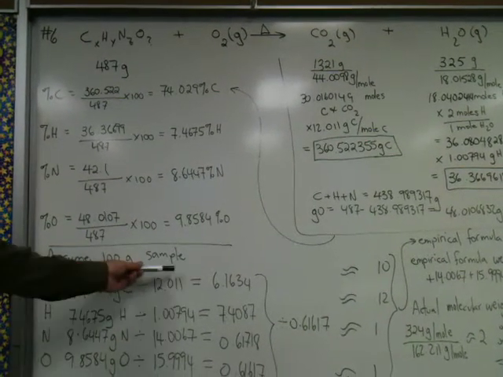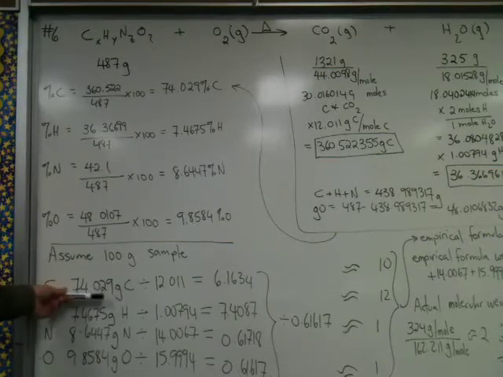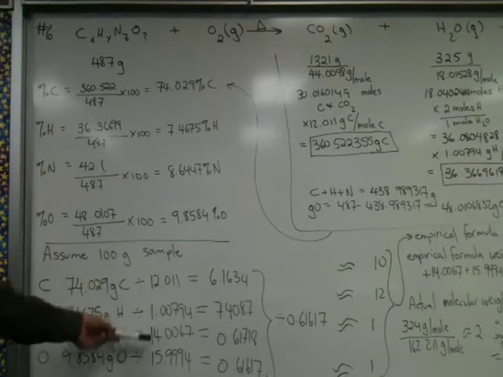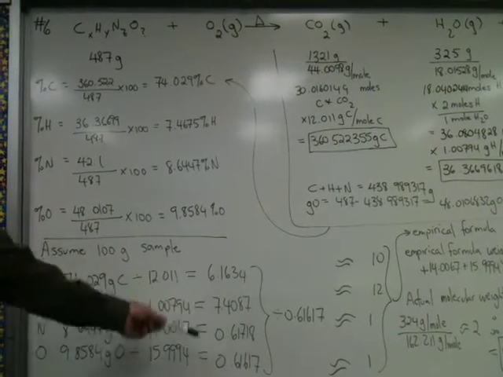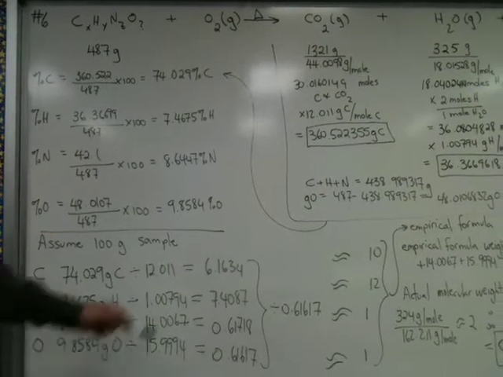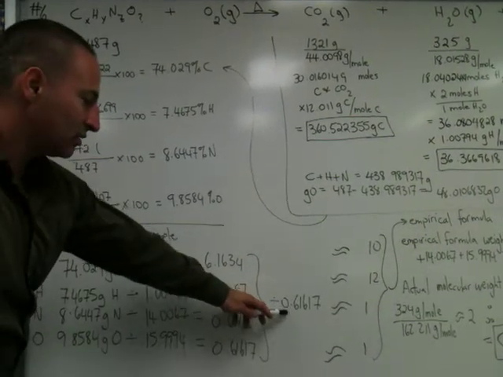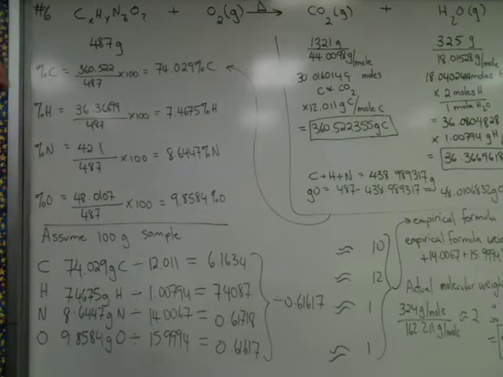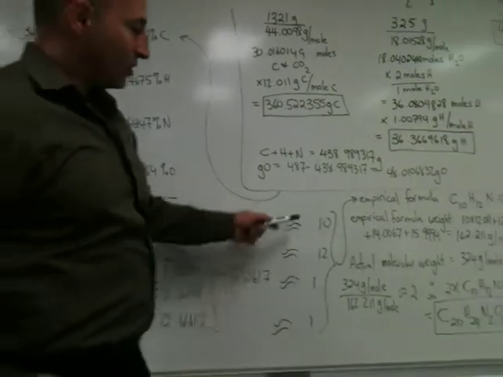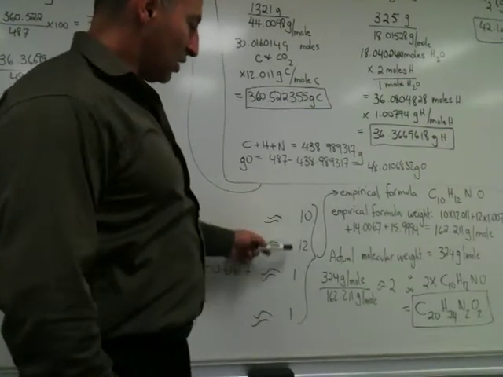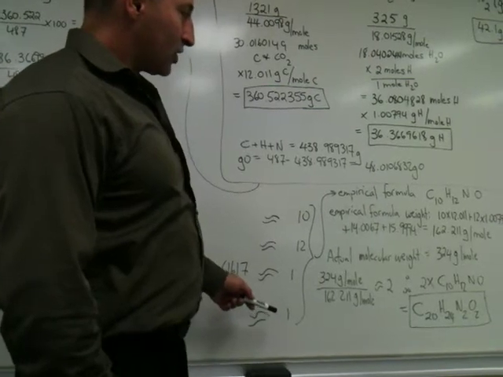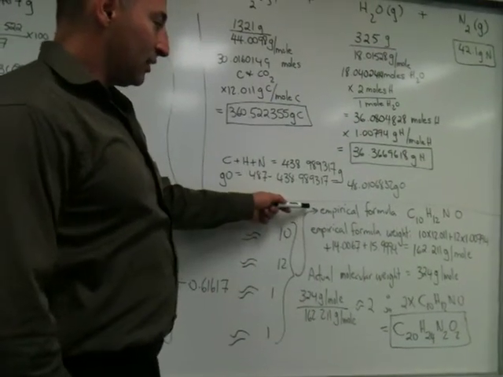And then we assume a 100 gram sample, which allows us to divide by the molar masses of each of these substances to find the ratios. We then divide by the smallest number in that ratio to find the whole number ratio of the elements involved. So it's 10, 12, 1, 1, which gives us the empirical formula of quinine.